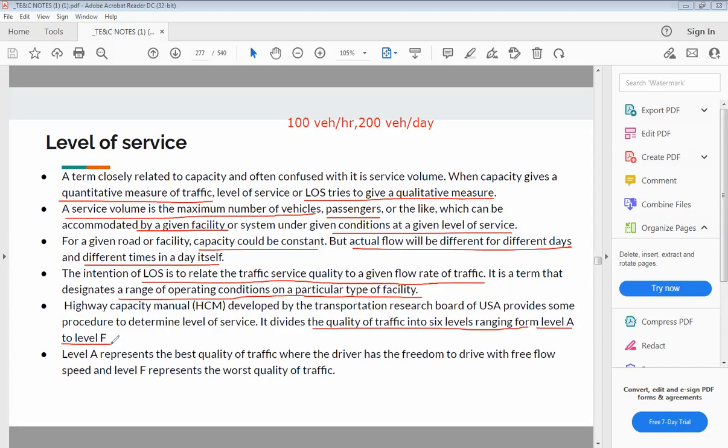लेवल ए पासून लेवल एफ पर्यंत ही ट्रॅफिक कॅपॅसिटी डिवाइड केलेली आहे. मग आता लेवल ए म्हणजे काय? So level A is representing the best quality of the traffic. Level A is related to the best quality of the traffic, where the driver has the freedom to drive with free flow speed. While level F represents the worst quality of traffic.